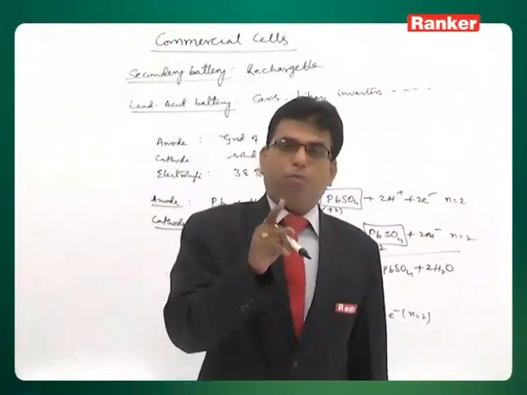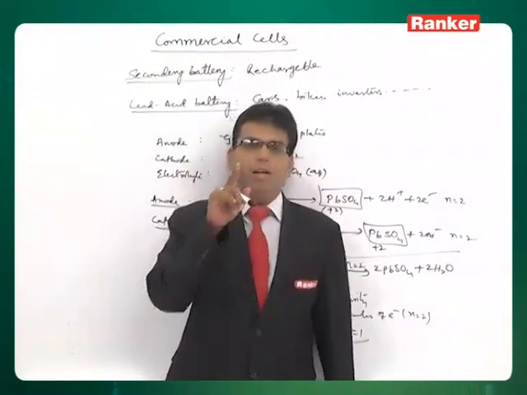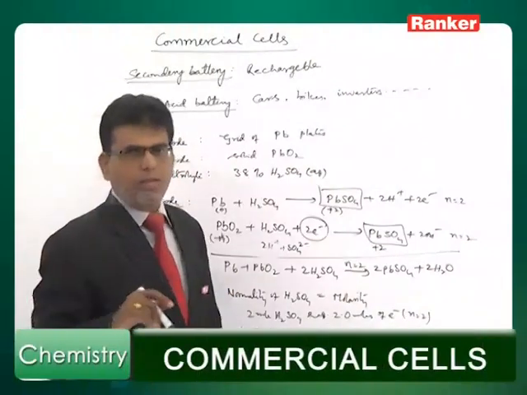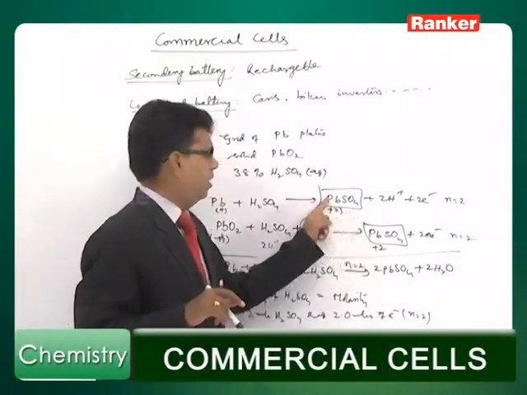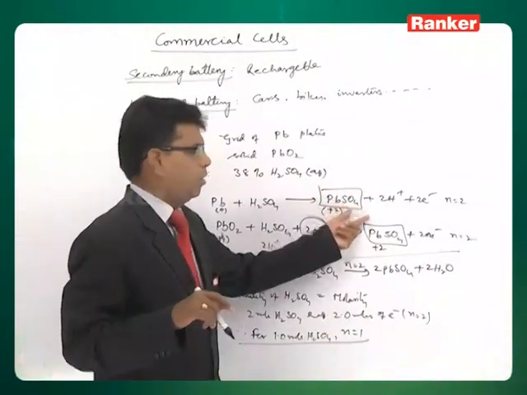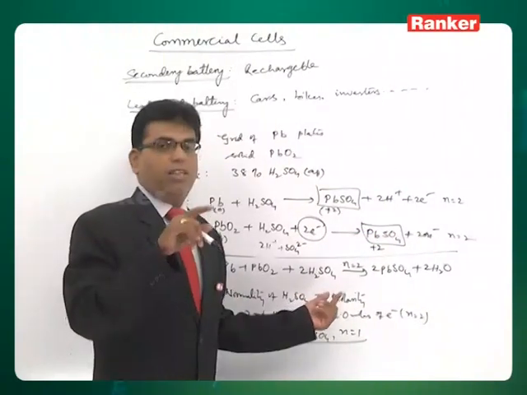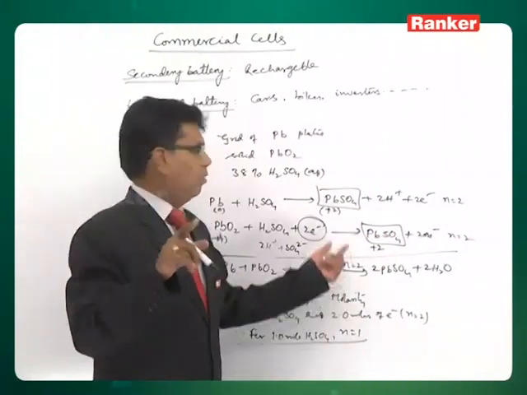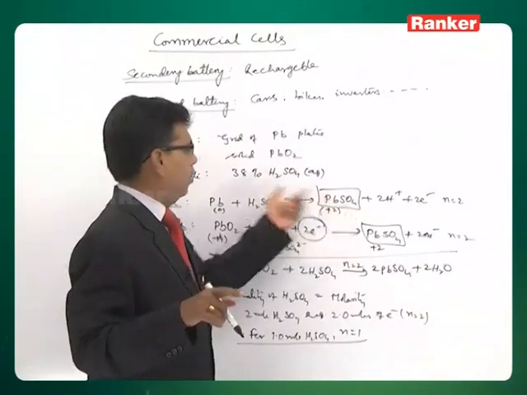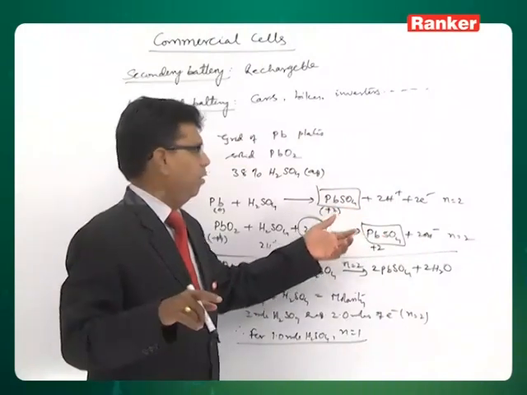As the N factor is 1 for the sulfuric acid in this case, the normality of the acid is equal to the molarity of the acid. And so, the thing one has to observe is that the anodic product and the cathodic product are both the same, sulfuric acid, and molarity and normality are the same. In both the oxidation and reduction reactions the product is the same.